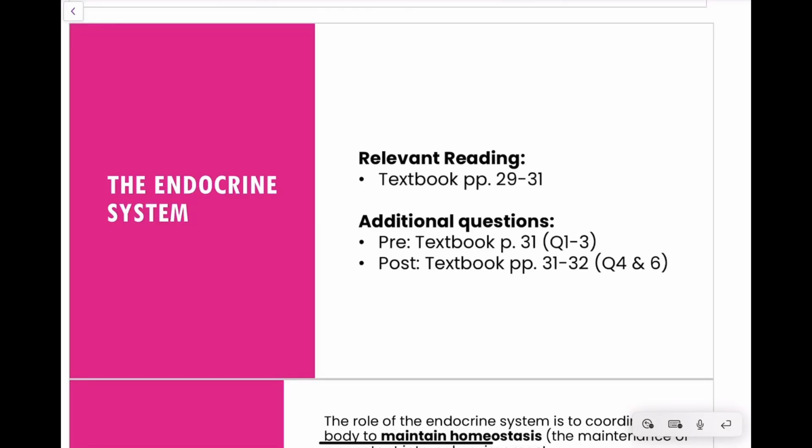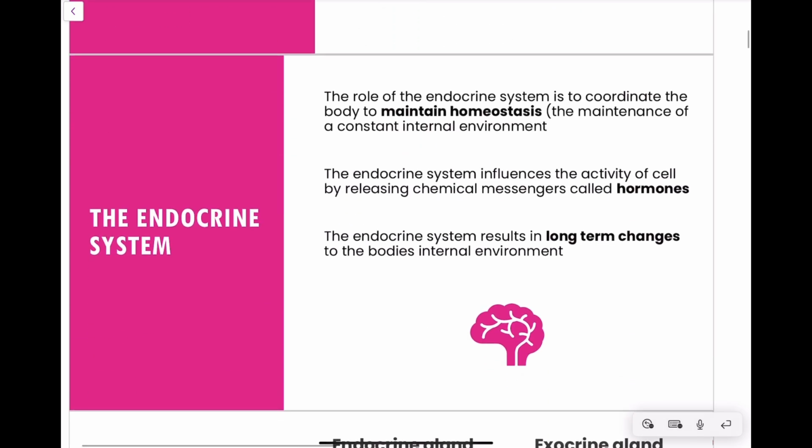So to start the year off, we're starting with the endocrine system. For those of you following along with the textbook, the relevant reading today is page 29 to 31. When we talk about the endocrine system, it's really important that when we see this word endocrine, we think of the hormonal system. This is the system of hormones that controls your body in the long term.